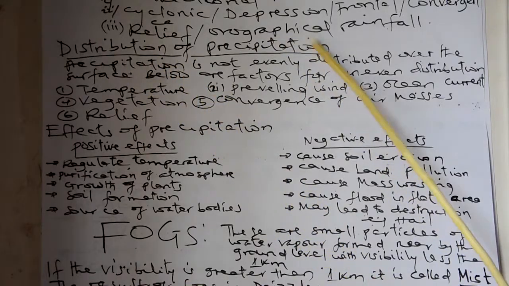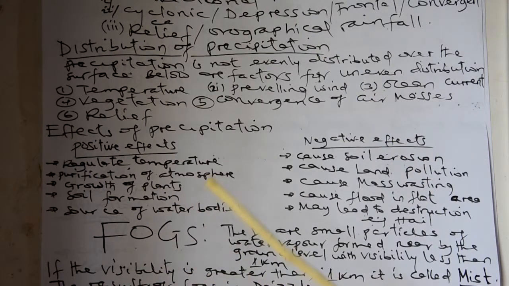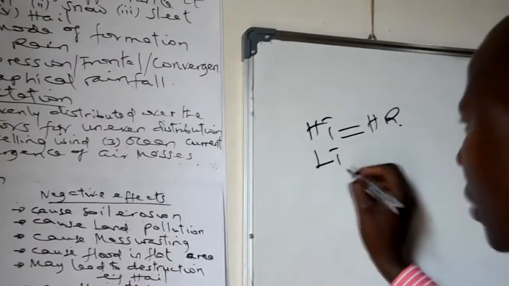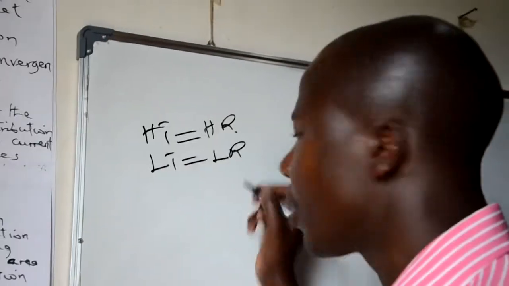Distribution of precipitation. As I told you earlier, distribution just means spreading. How the precipitation is spread: some areas have a lot of rain, but some areas have no rain. Or some areas receive rainfall, but some areas do not. What are the factors? First, temperature. The area of high temperature has high rain formation, but the area with low temperature has low rainfall.